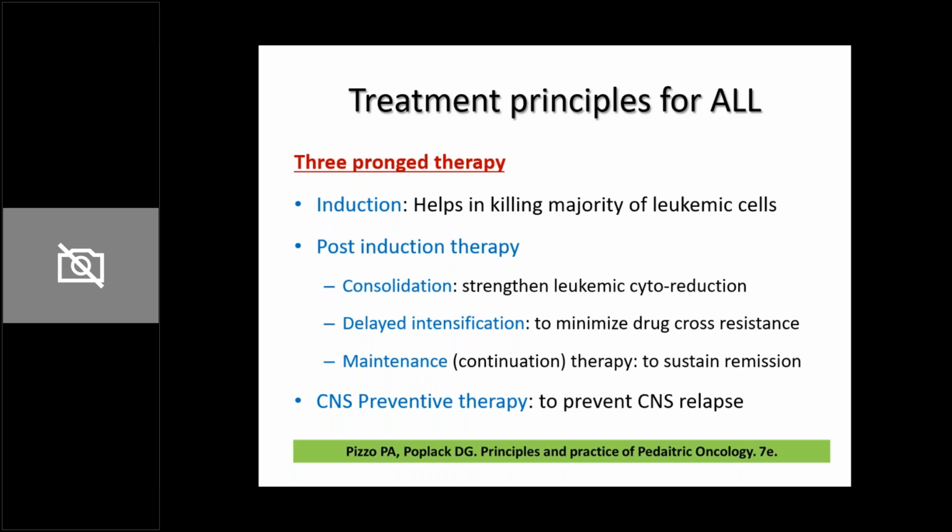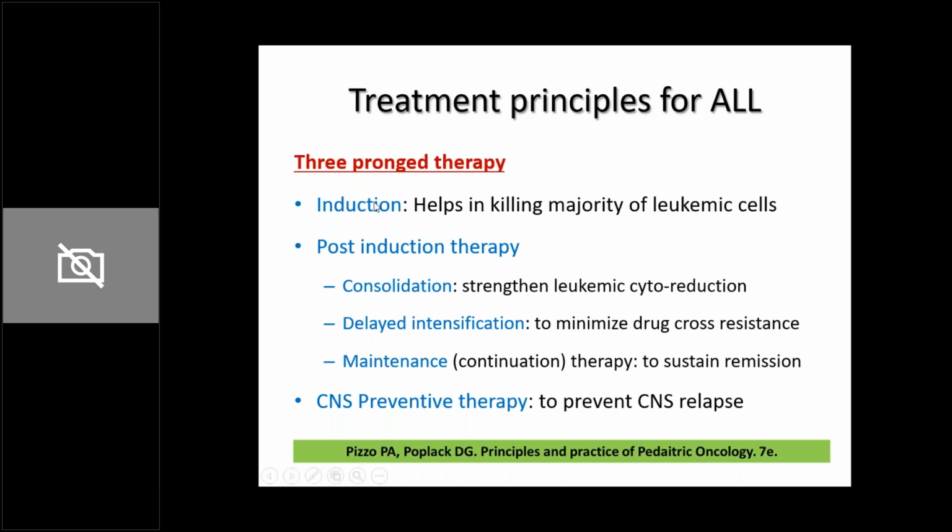So to minimize drug cross resistance, this is done. And lastly, you have maintenance or continuation therapy. This is given for almost a period of 1.5 years so that the remission status is maintained. That is, the leukemia does not relapse at a later date.